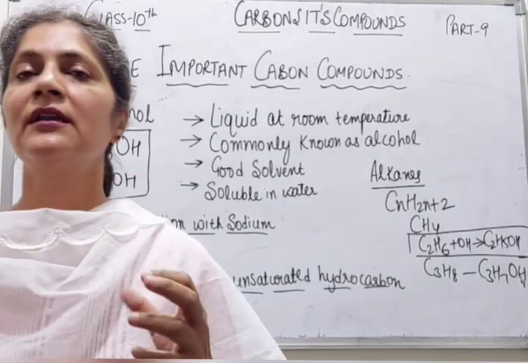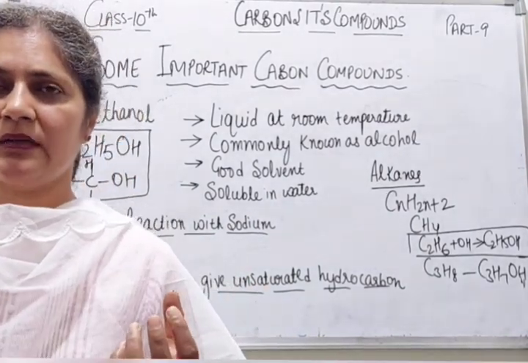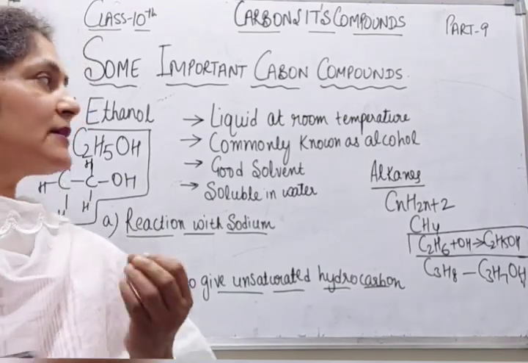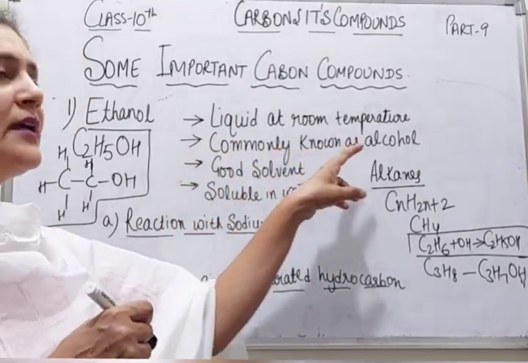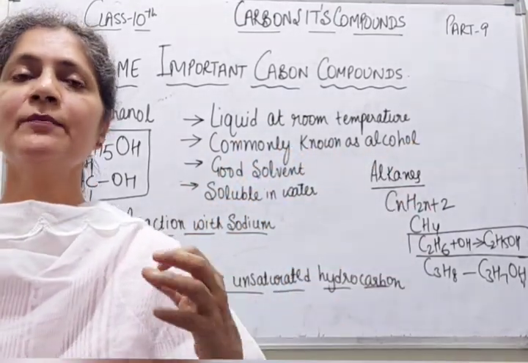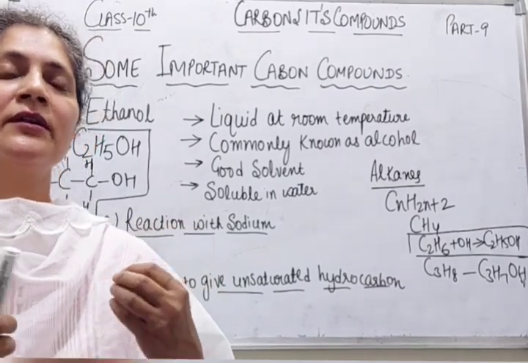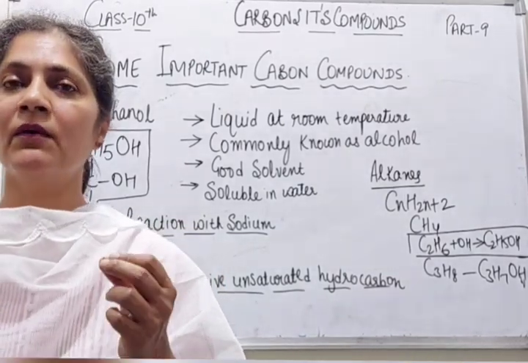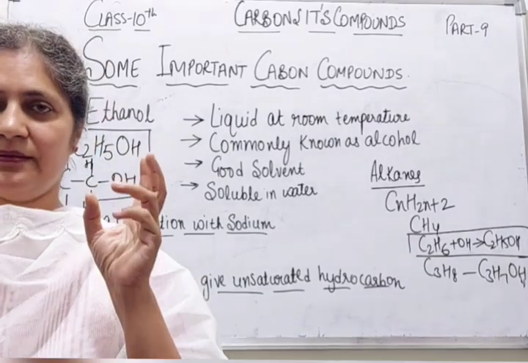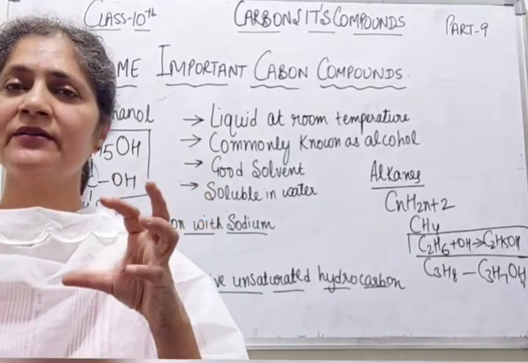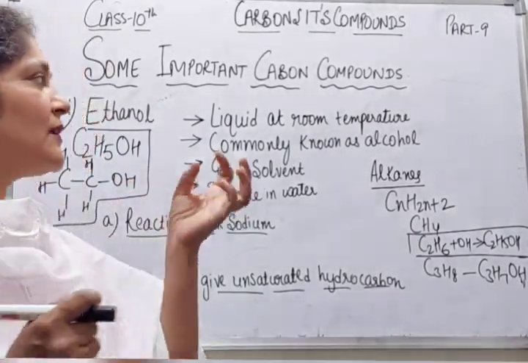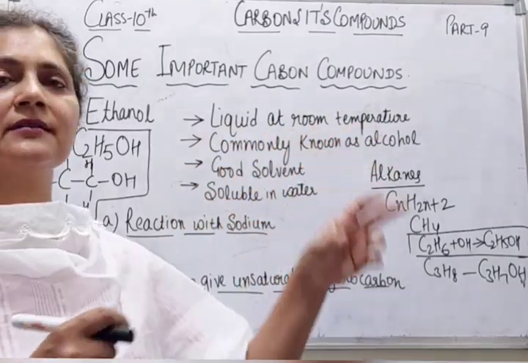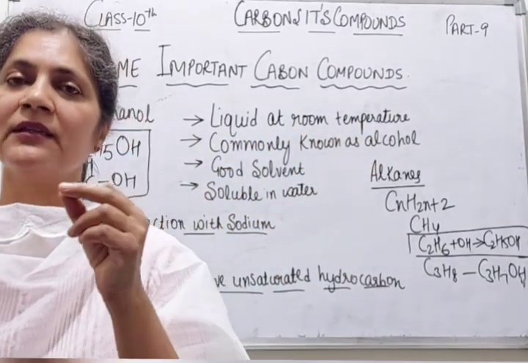Ethanol, students, is a liquid at room temperature, right? It is commonly known as alcohol. It is the prominent feature, the main ingredient, of all alcoholic drinks. Right students? In all alcoholic drinks, the main component is alcohol or ethanol.